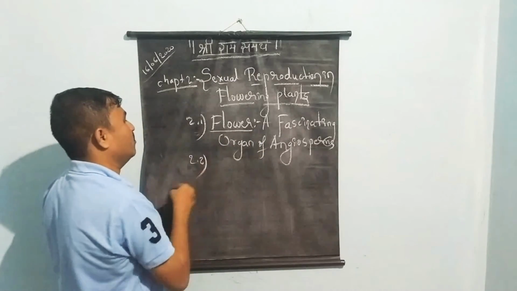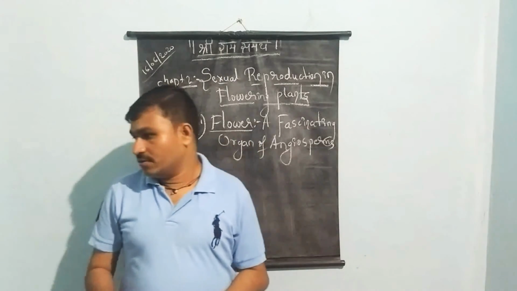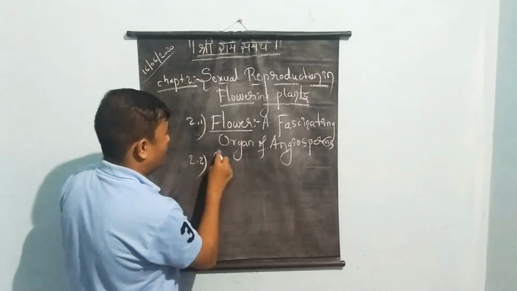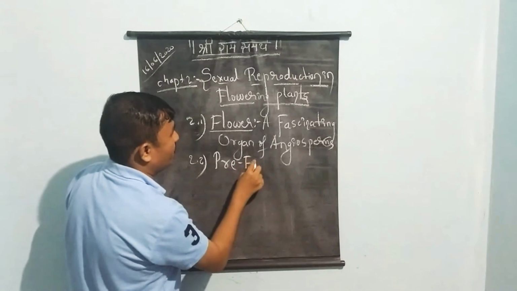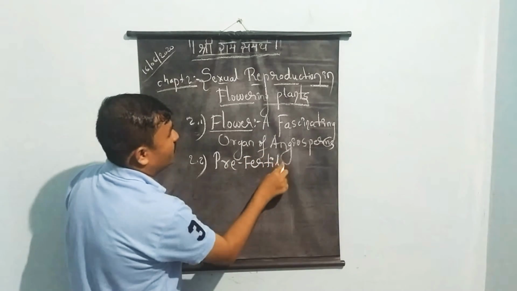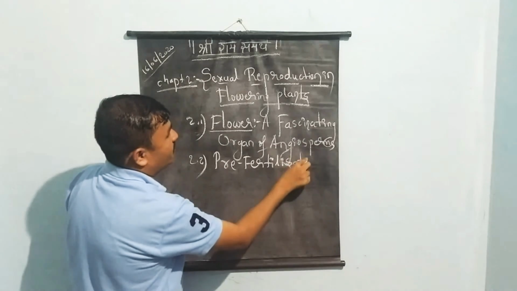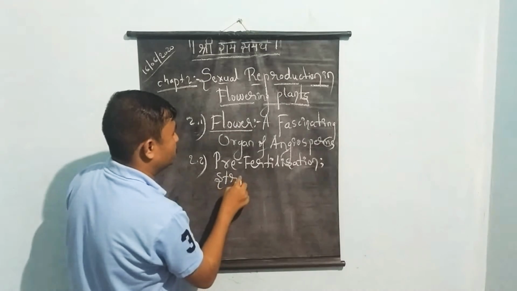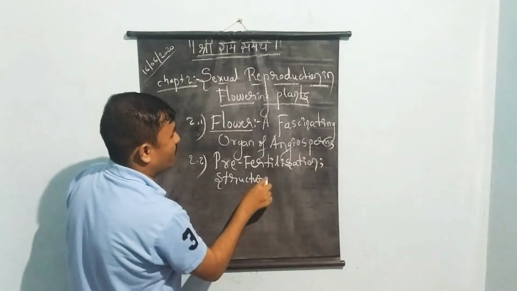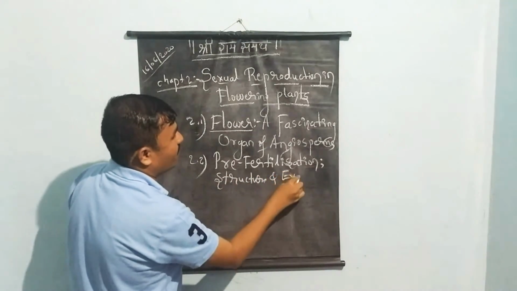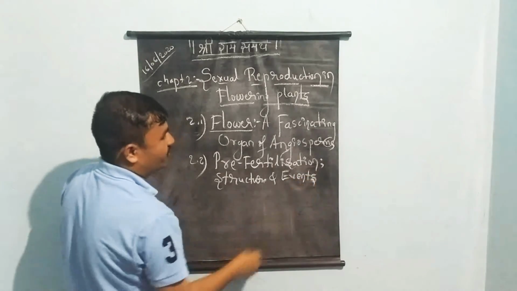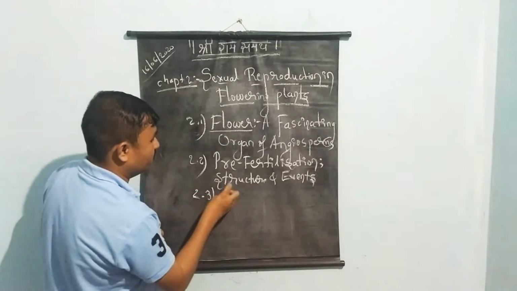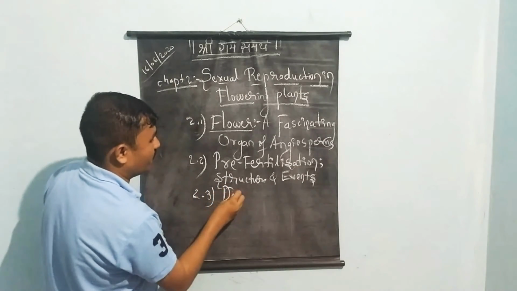Next, second we have pre-fertilization, structure and events. In the pre-fertilization concept, we discuss about structure and events. Okay. Now next we have the third concept, that is double fertilization.